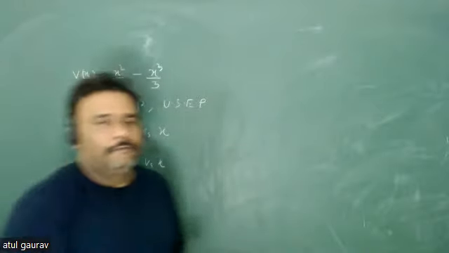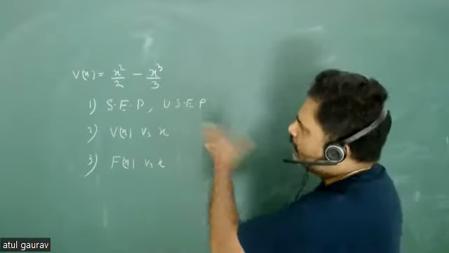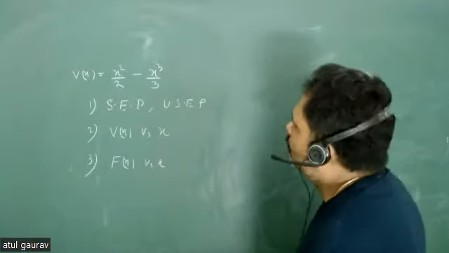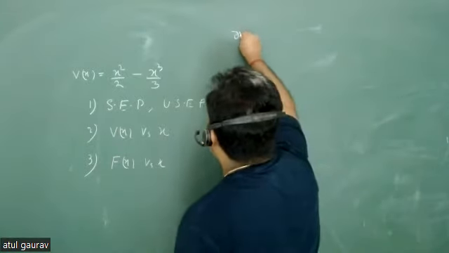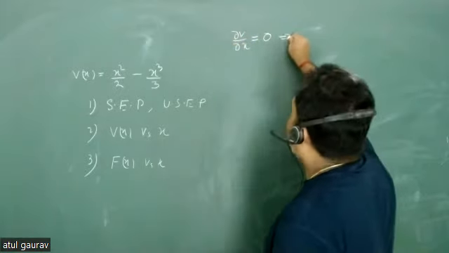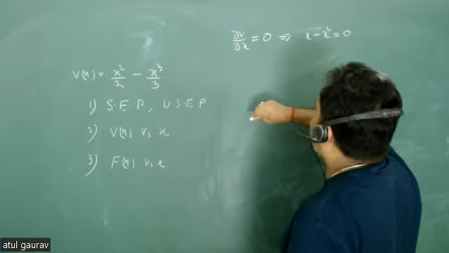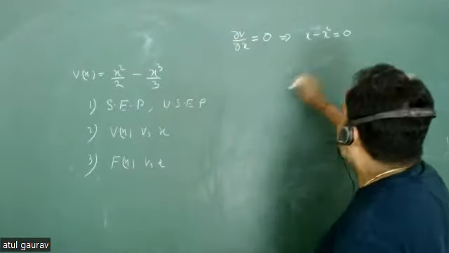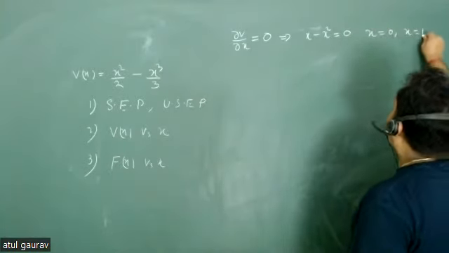So actually we have to learn to plot a curve also. Okay, so let's try to go for this. Everyone is comfortable? For the equilibrium points, we have to go for del V upon del x is equal to 0, which implies x minus x squared must be equal to 0. You can take the minus sign, but on the right-hand side you have 0, so it also works. So here x is equal to 0 and x is equal to 1.